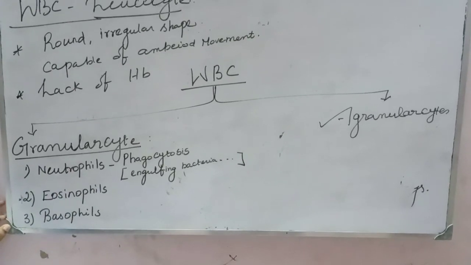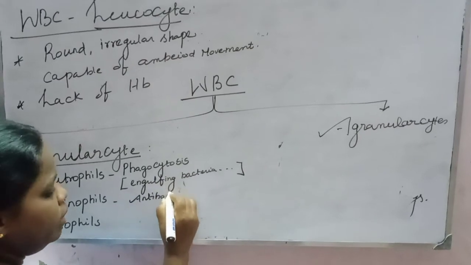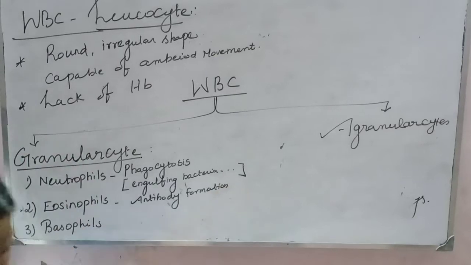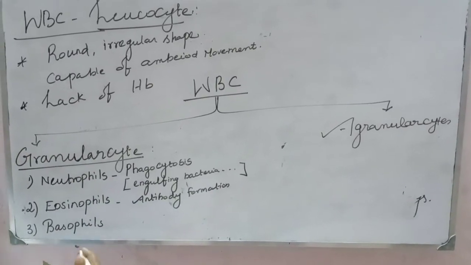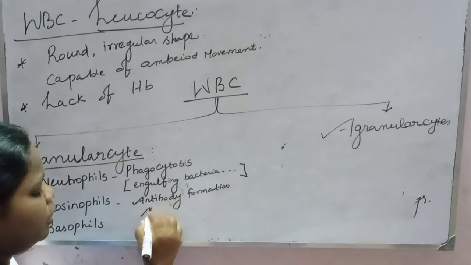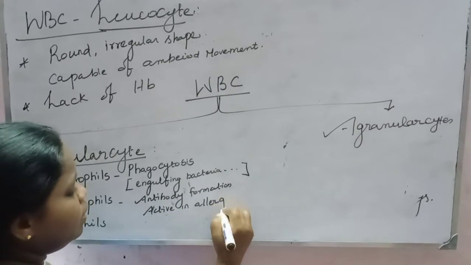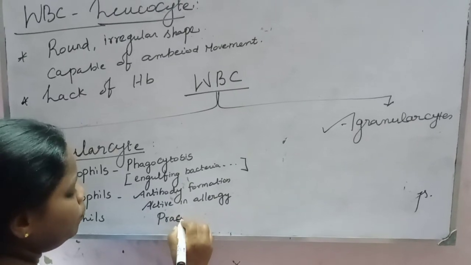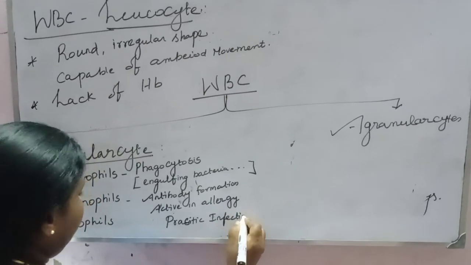In eosinophil, it's antibody formation, and it is mostly active during allergy and parasitic infection.